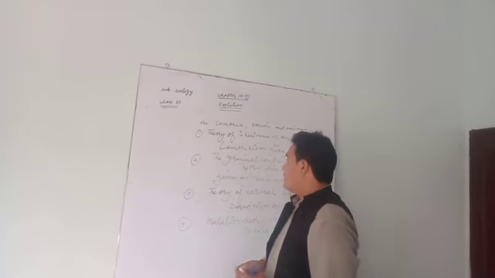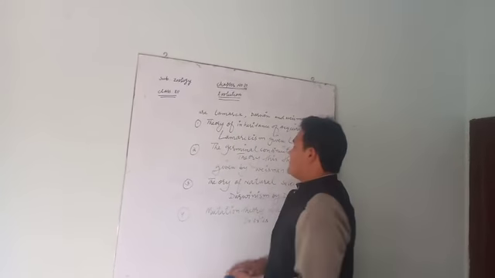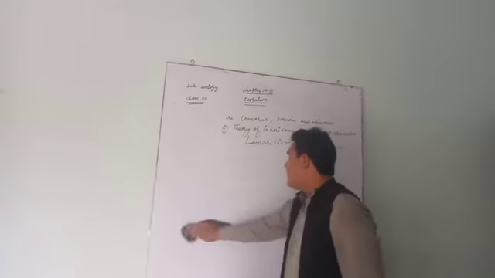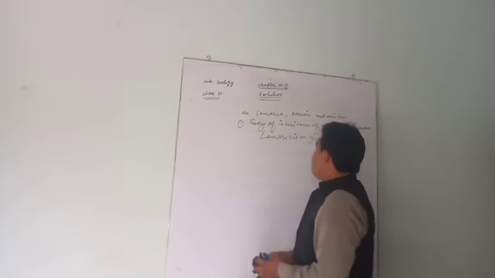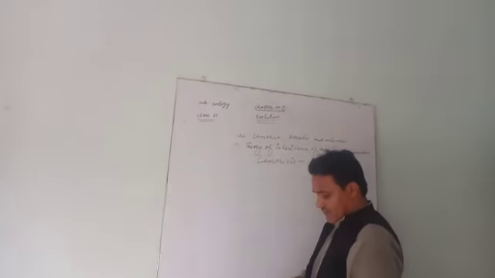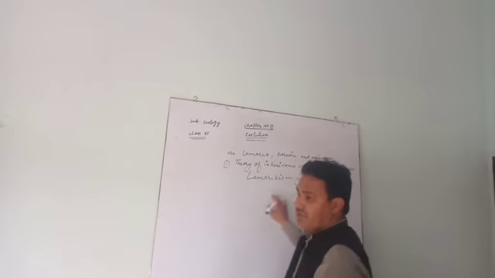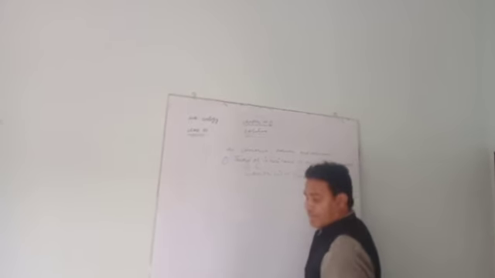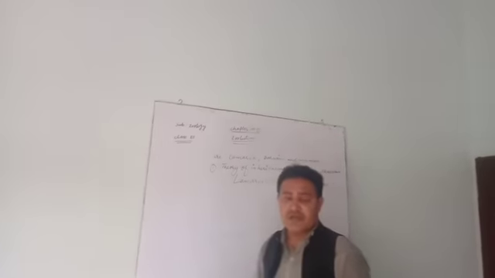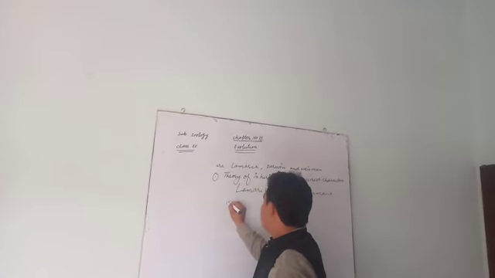Now we are going to start with the theory of inheritance of acquired characters. This theory was given by Lamarck. Lamarck was a French biologist. He is also known as the father of modern biology. He wrote a book called Philosophy Zoology.